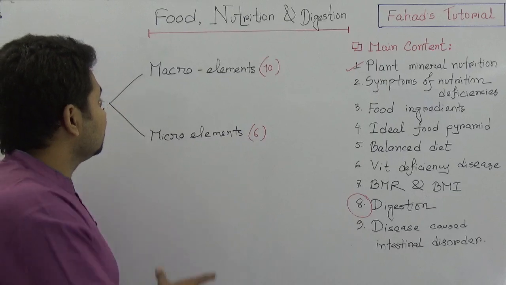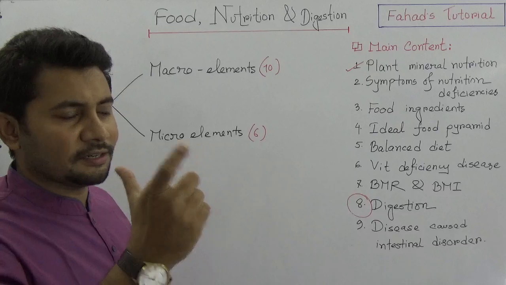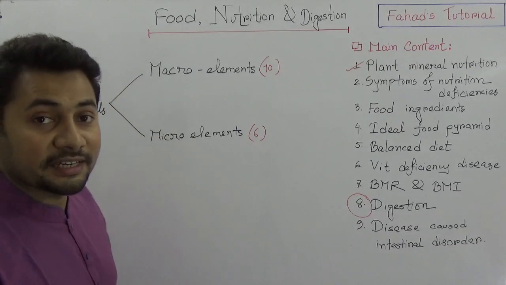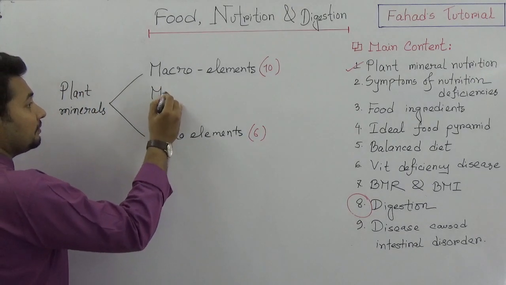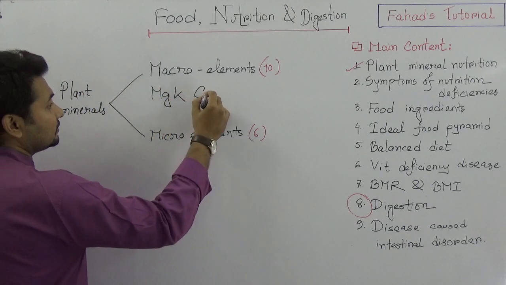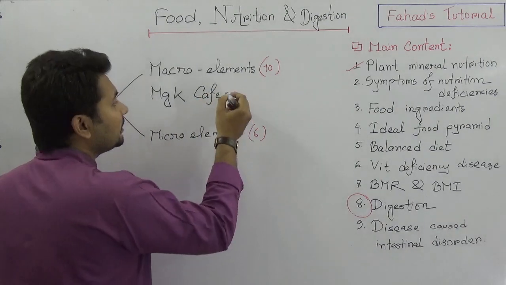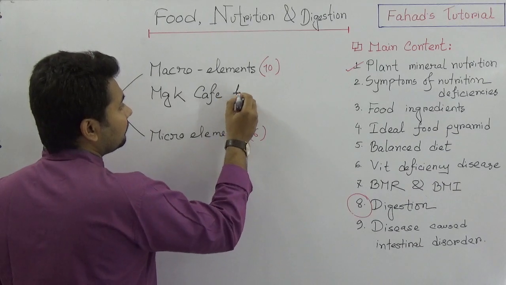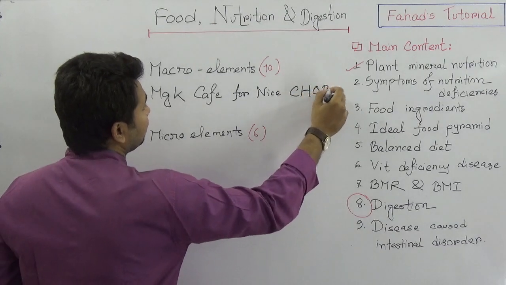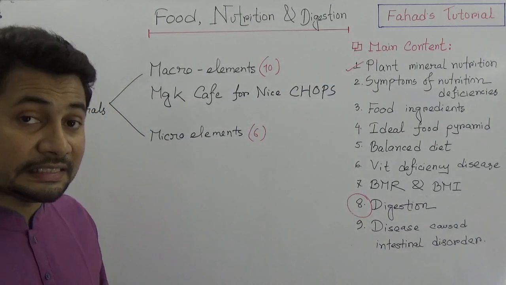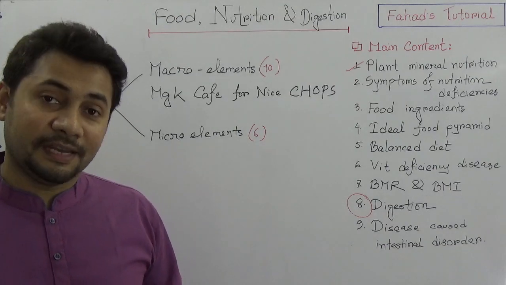And what are those? To remember these 10 names, we can remember one phrase, which is MGK cafe for nice chops. What is this? We can say MGK cafe. So there are some cafes which are very well known for chops. So MGK cafe is one of them. MGK cafe for nice chops. Following this phrase we can find the 10 names of elements which are actually essential for plants' life.